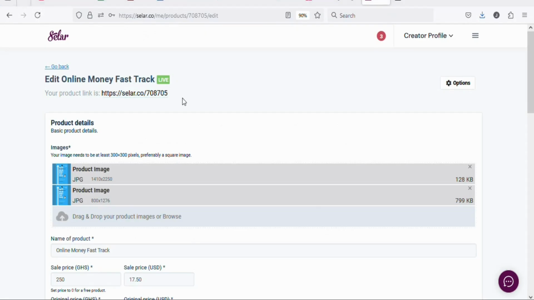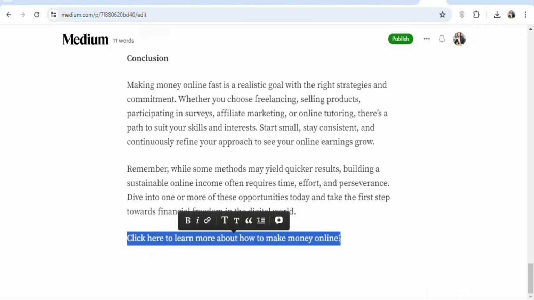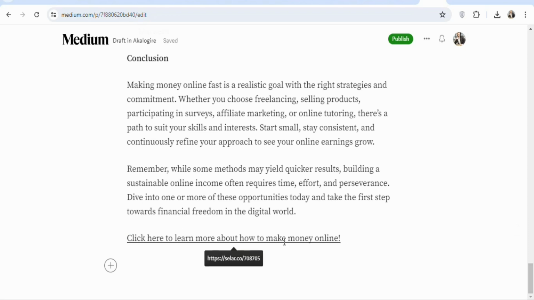So what you have to do is come back on seller.co, highlight and copy the link of your ebook. Once you highlight and copy the link of your ebook, you have to come back on medium.com. Once you come back, highlight the call to action and then click right here, insert link. Once you click on it, paste the link of your ebook here and then press enter. As you can see, that has been done. The link of your ebook is now right here.